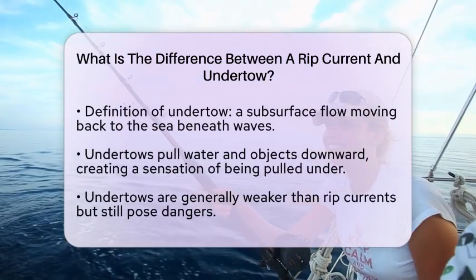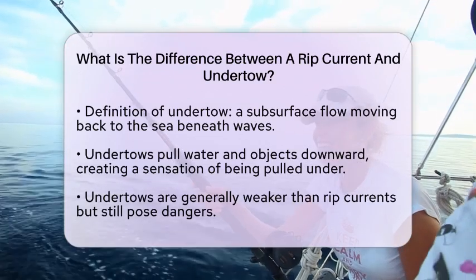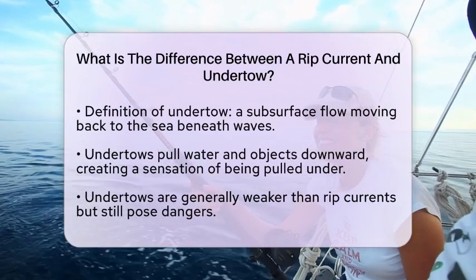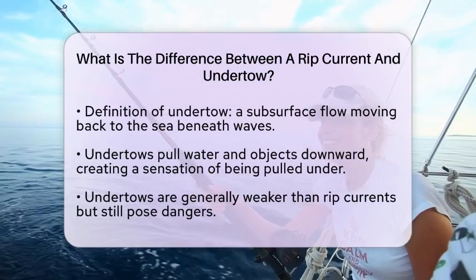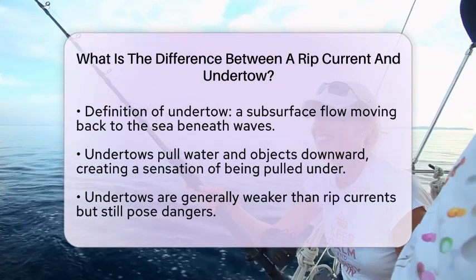From a fishing perspective, undertows can influence how bait and fish larvae are distributed near the shore. This affects feeding patterns and fish movement close to the seabed. However, undertows are less visible than rip currents since they occur below the surface and do not create a distinct channel of fast-moving water.